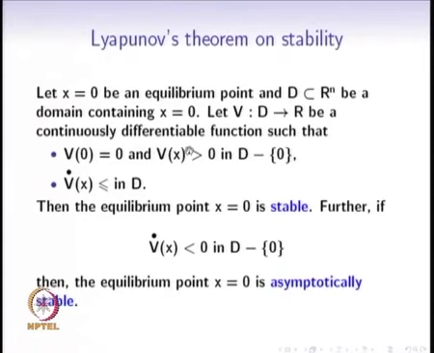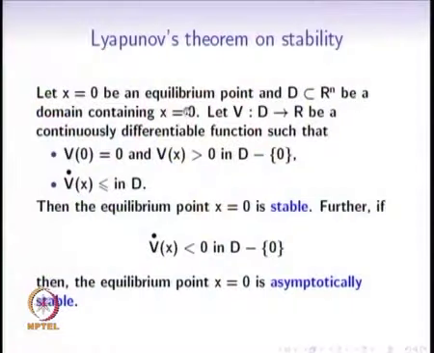If we pick a function V and it does not satisfy these three conditions, then we are not able to conclude that the equilibrium point is not stable. It just means that perhaps this function V should have been chosen more judiciously. There might exist another function V that satisfies these three conditions and helps to prove that the equilibrium point is stable. This is only one sufficient condition to prove that the equilibrium point is stable. We will see these things in more detail in the following lectures.